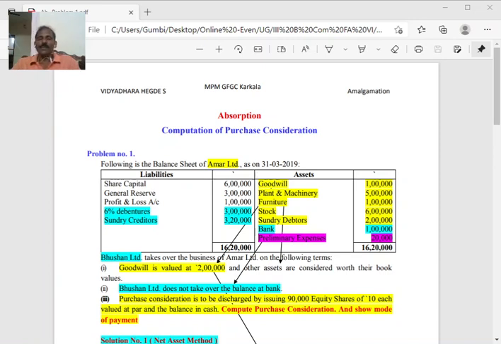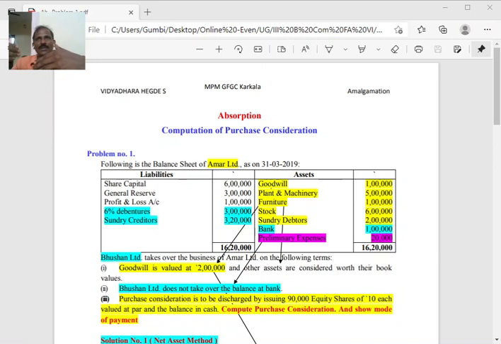The difference is that in case of absorption, one strong company purchases, takes over, or acquires the business of another. Absorb means pulling towards oneself. The example I had given: Snake Limited swallows the business of Frog Limited.